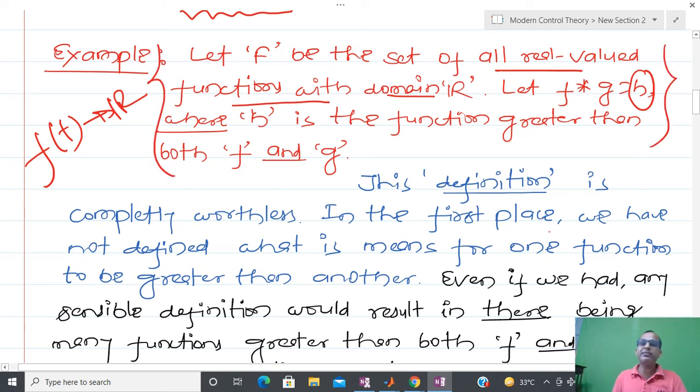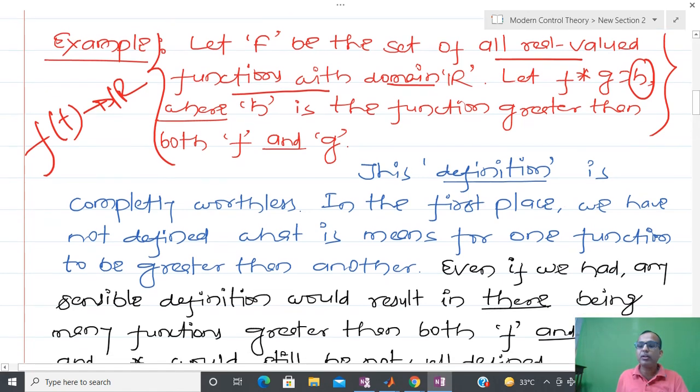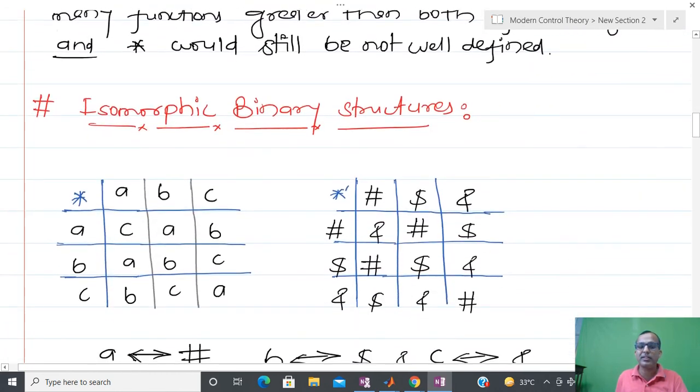So whenever you are defining a binary operation, and most of the time we define binary operations to perform some task, suppose you have two quantities and you want to pick the maximum, then we again define a binary operation. These kinds of programs are required for the machine to perform some task.